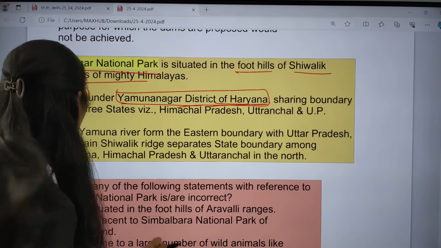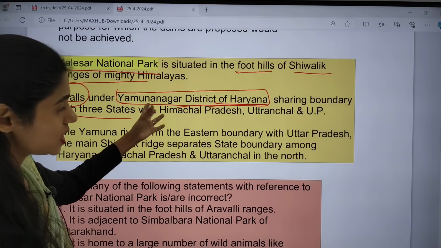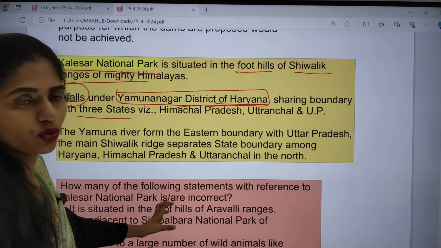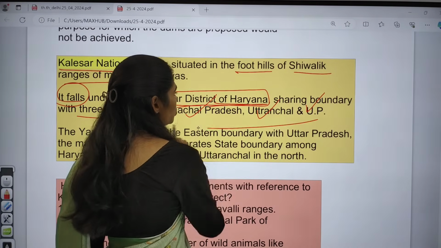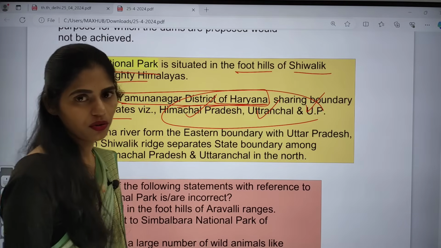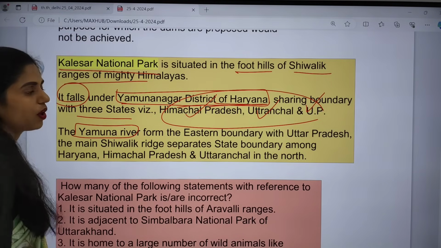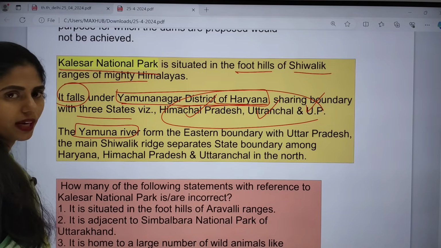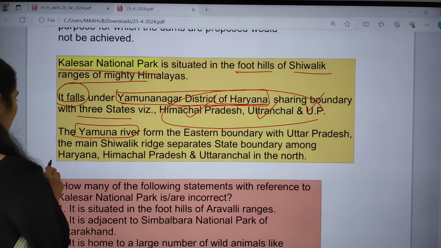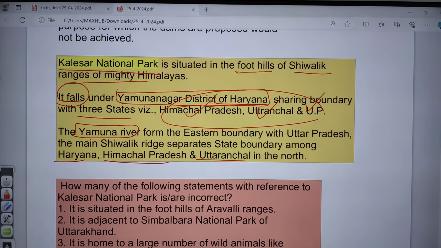It is sharing boundary with 3 states. So which are those 3 states? In the states also you can expect a prelims question. That is Himachal Pradesh, Uttarakhand and UP. So in these 3 states it is sharing boundary. And apart from that, the Yamuna river forms the eastern boundary with UP, and the main Shivalik ridge separates the state boundary among Haryana, Himachal Pradesh and Uttaranchal in the north.